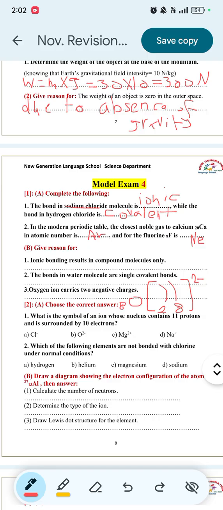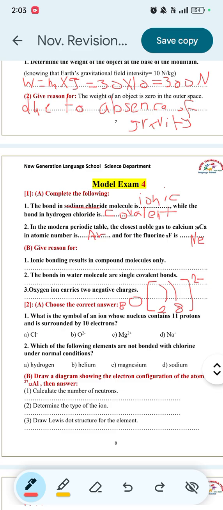B, oxygen O. The atomic number of oxygen is 8. So it tends to gain 2 electrons. So the number of protons will be 8, while the number of electrons will be 10. So it's the wrong answer.